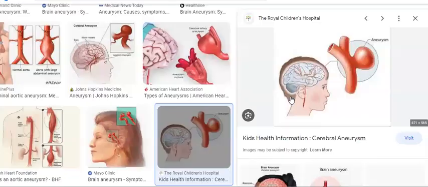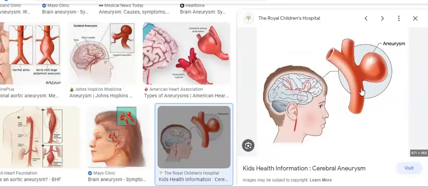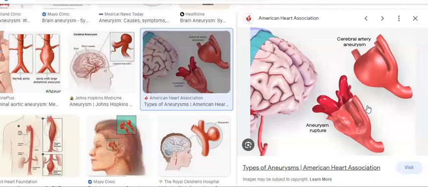So this is normal. This is an artery. The artery is bulged out. What will happen? Like a balloon. What will happen then? It will become weaker and blood will come out from this bubble. Next, like this. This is the first. Gradually it will burst and blood will come out.